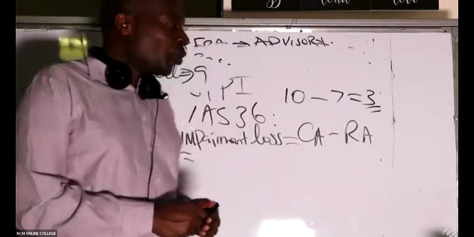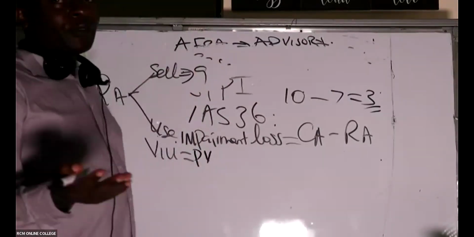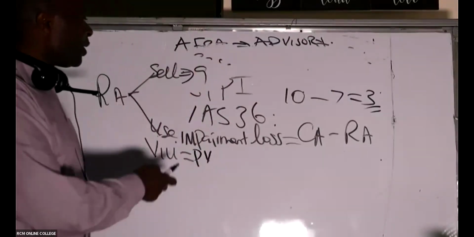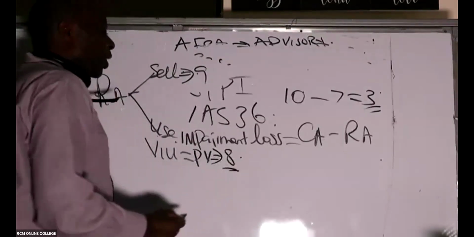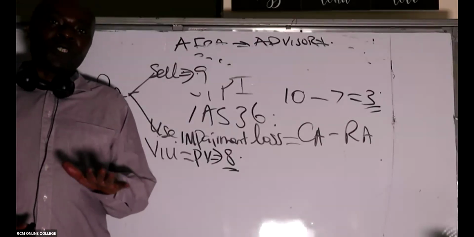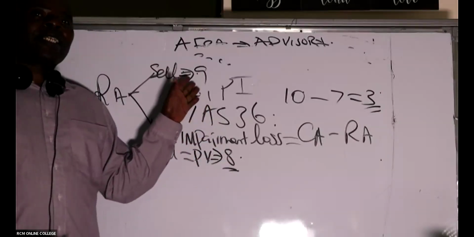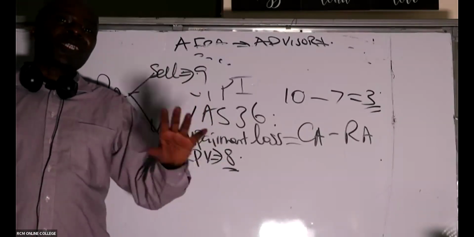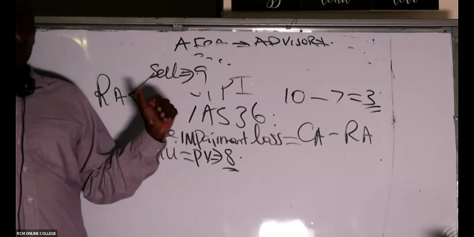So value in use basically is the present value of associated cash flows of this asset. In this case, you will take 9, and maybe the value in use is 8. Then you ask yourself, what is the proper decision for this asset? Do we use it? Do we stay with it? Or do we sell it, since it fetches more money? So you sell it.